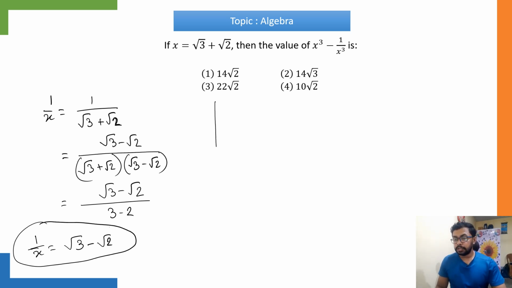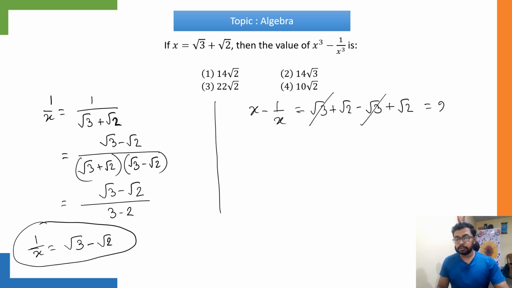Now we have to find out x minus 1 by x. Okay, so that equals root 3 plus root 2 minus root 3 plus root 2. So plus root 3 minus root 3 gone, we will have 2 root 2. Okay, so this is x minus 1 by x. So we have to find out x cube minus 1 by x cube.